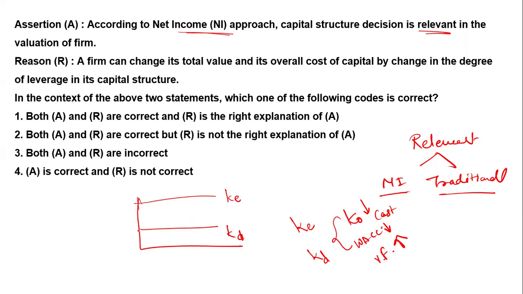If you gradually increase your debt, your cost of capital gradually decreases, and your cost of equity stays constant. So the NI approach says this, and yes, the assertion is true.